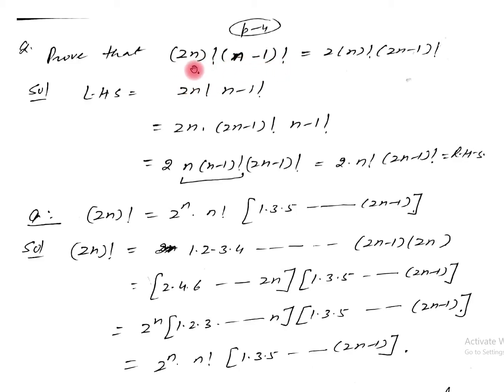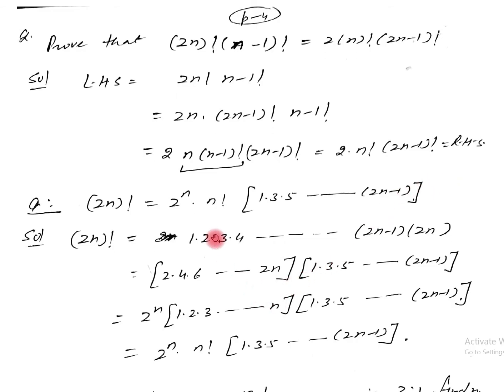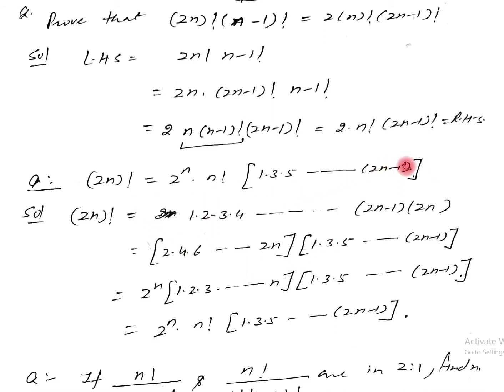Now this 2n factorial can be written as 2n into (2n minus 1) factorial into (n minus 1) factorial as it is. When we multiply n into (n minus 1) factorial, it becomes n factorial, so 2 into n factorial into (2n minus 1) factorial as it is. This is your right hand side. Similarly, we have to prove this is equal to this.